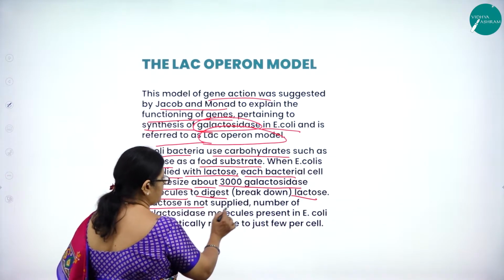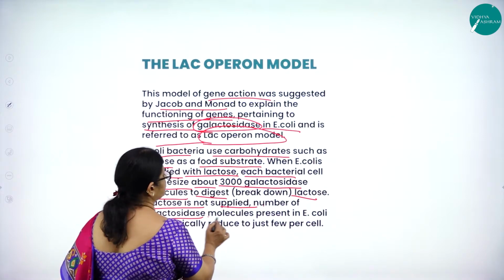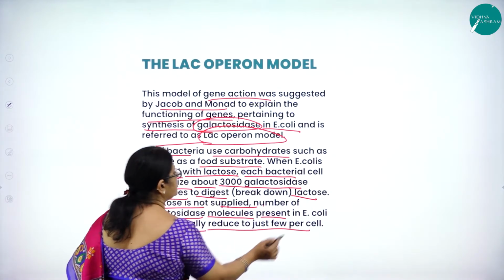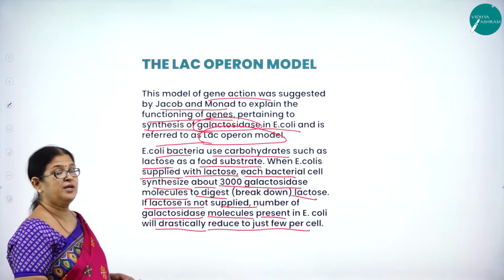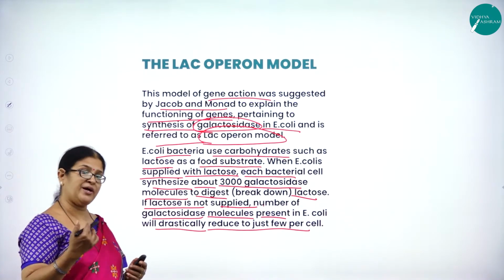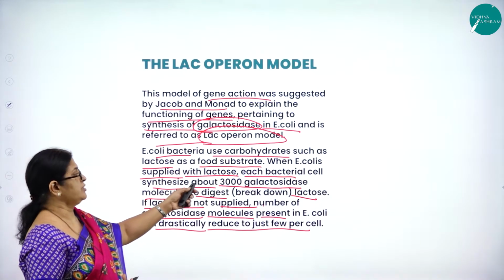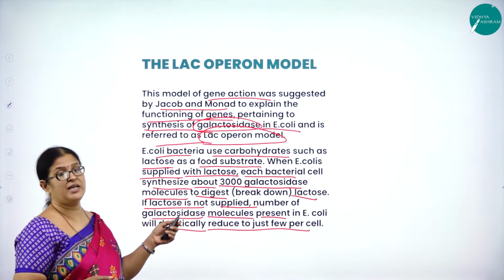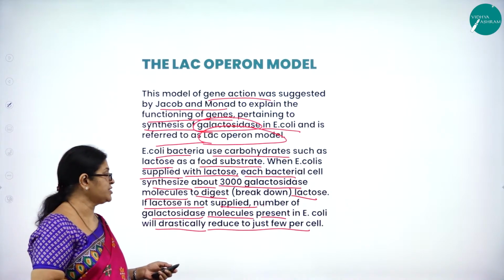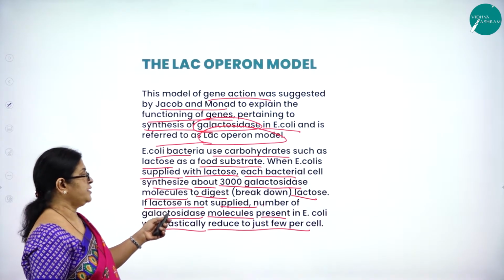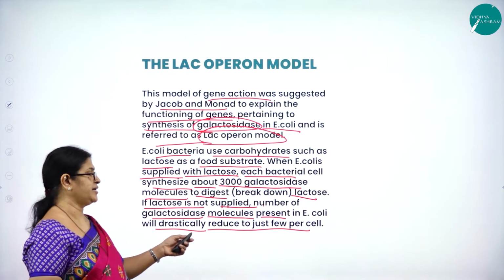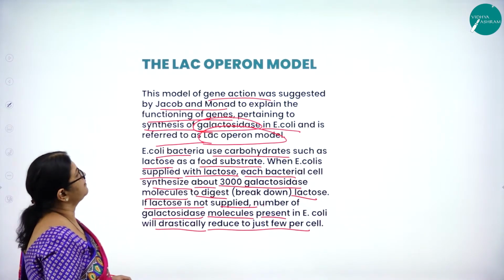And if lactose is not supplied, the number of galactosidase molecules present in E. coli will drastically reduce to just a few per cell.